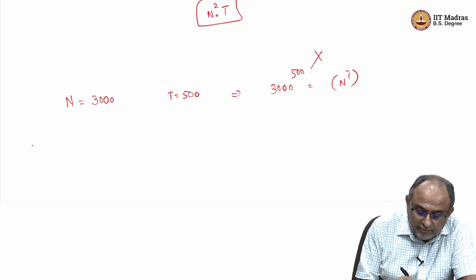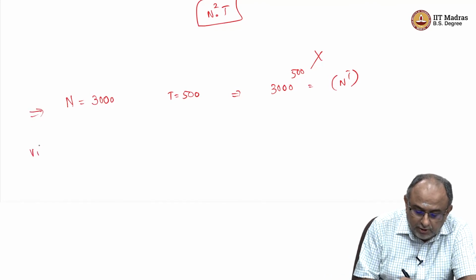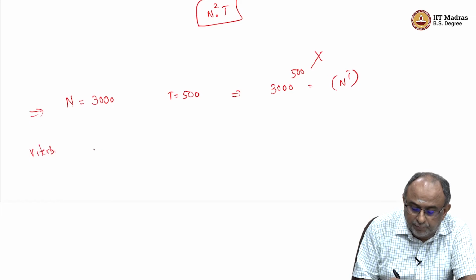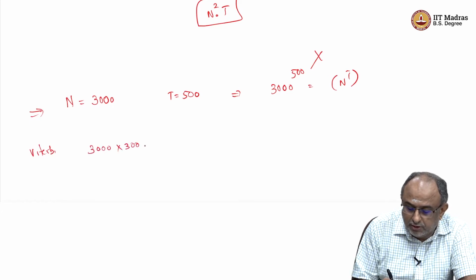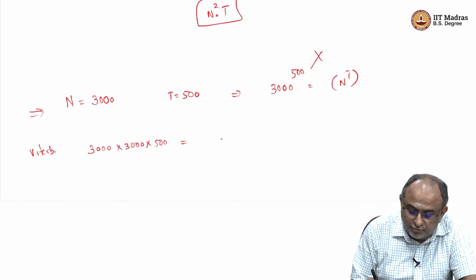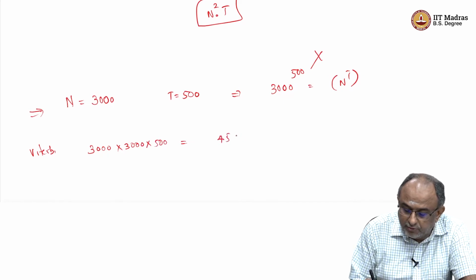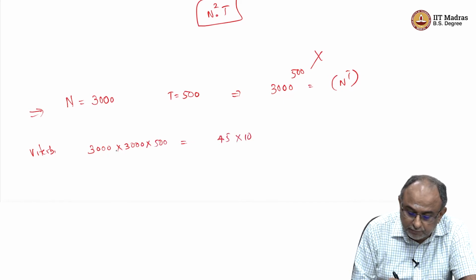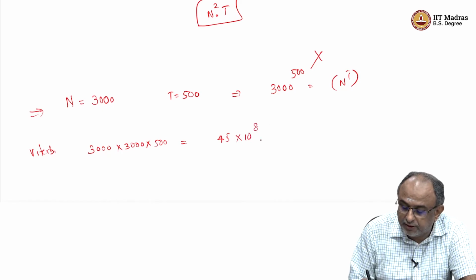Okay. On the other hand, with the Viterbi, it is 3000 into 3000, into 500, right. So what is it? 9 5s are 45, into 10 to the power 8. Okay.